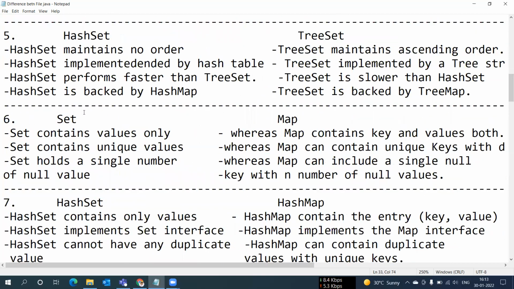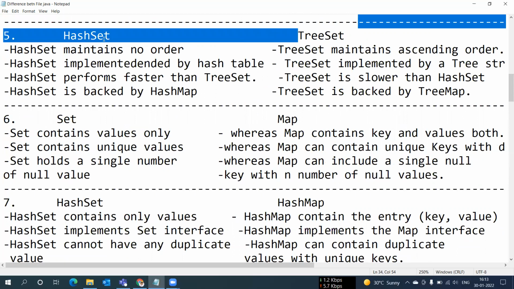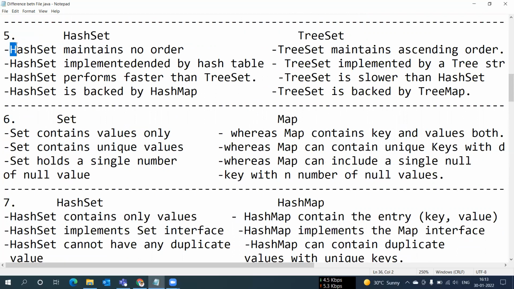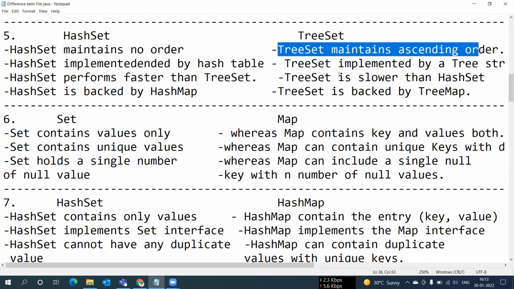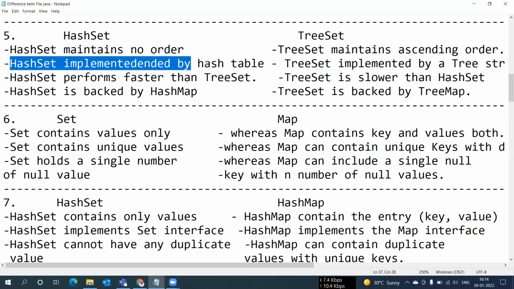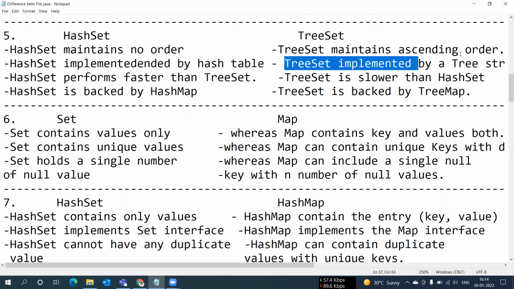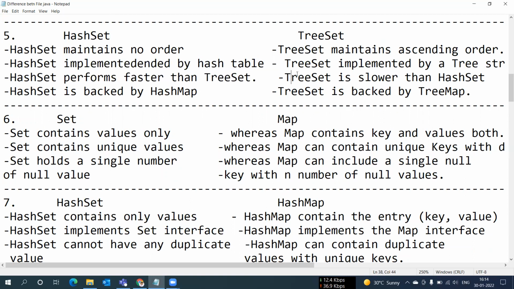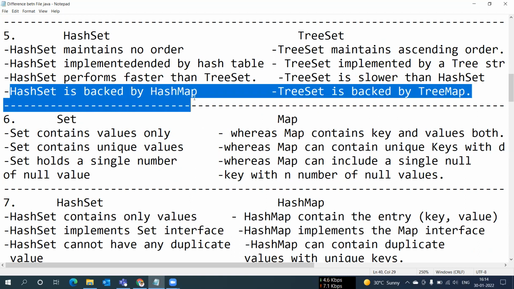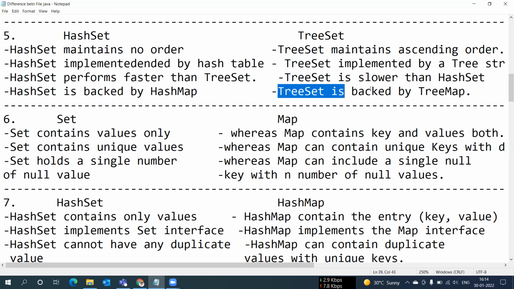The next difference is: what is the difference between HashSet and TreeSet? HashSet maintains no order. TreeSet maintains ascending order. HashSet is implemented by hash tables. TreeSet is implemented by a tree structure. HashSet performs faster than TreeSet, and TreeSet is slower than HashSet. HashSet is backed by HashMap. TreeSet is backed by TreeMap.